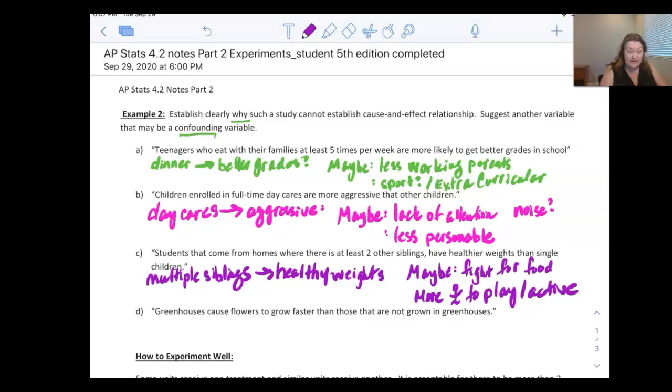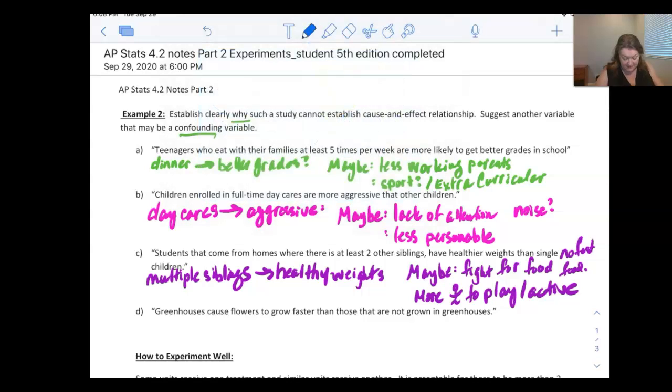Maybe it's more likely for them not to eat fast food because large families usually can't afford to eat out as much. So maybe it's fast food, right? So no fast food or less fast food. Okay, so it's hard to say that it's actually having the multiple siblings that is leading to the healthier weights.